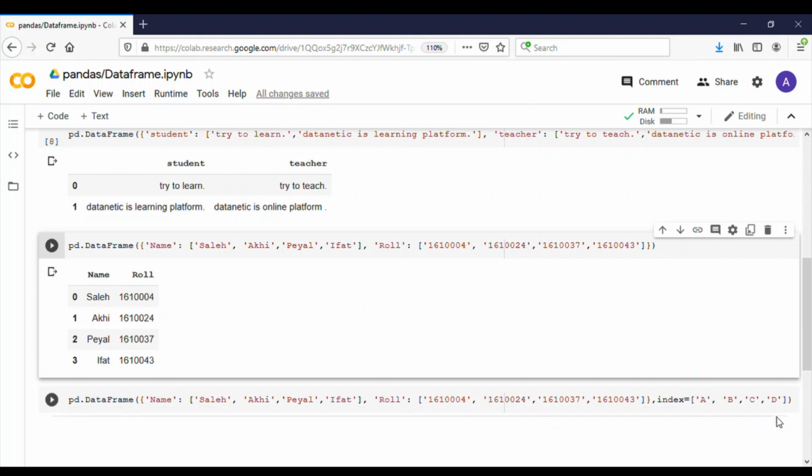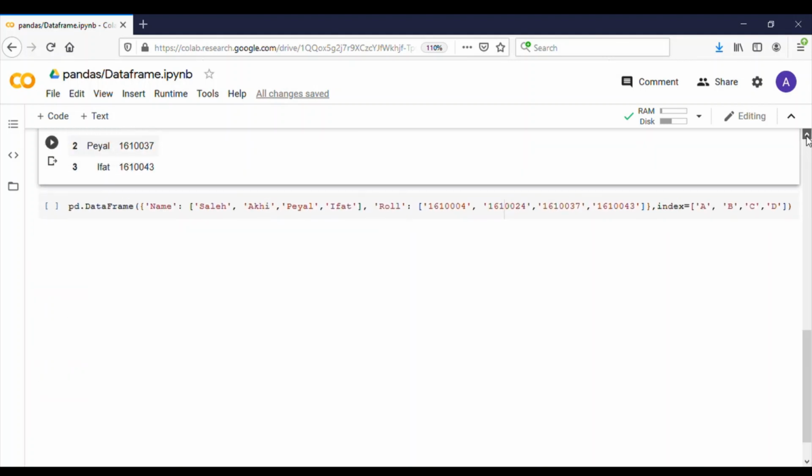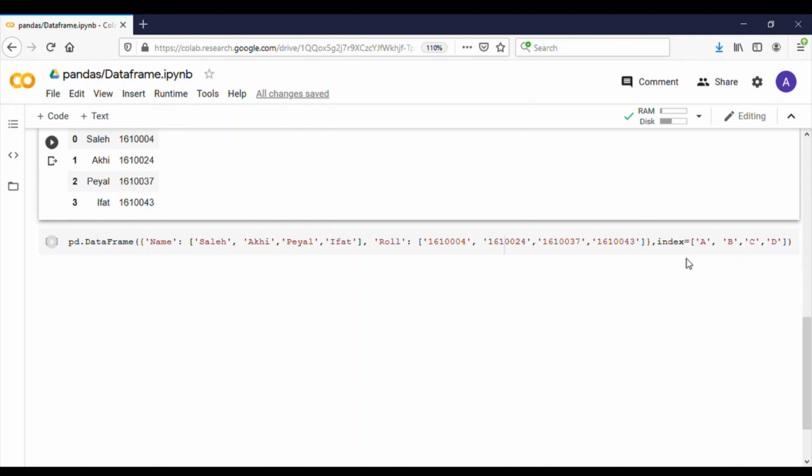In this cell, we'll see how to assign values for the index, and we'll do this by using the index parameter. All of this is the same code, and additionally we use the index parameter and assign those values.